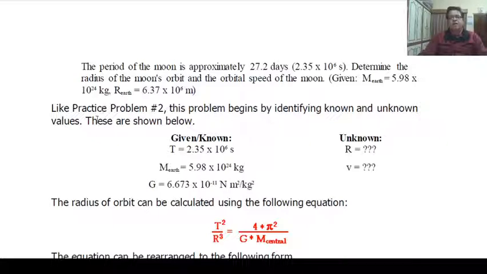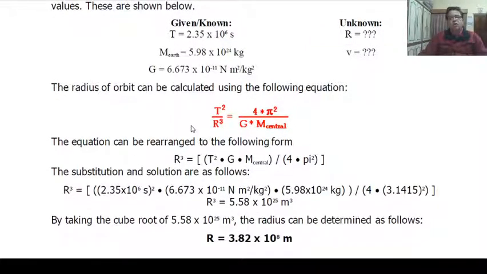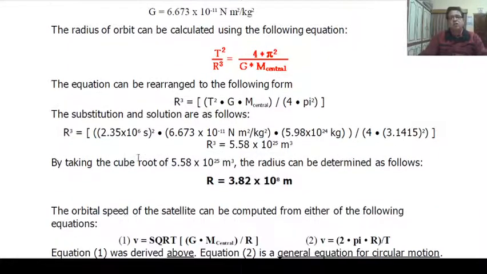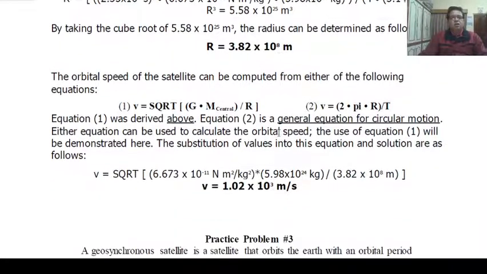Like the last problem, the given values are T, M Earth and G, and R and V we want to calculate. So by using the relation T square upon R cube equal to 4 pi square upon G m central, R equals 3.82 into 10 raised to 8 meter.